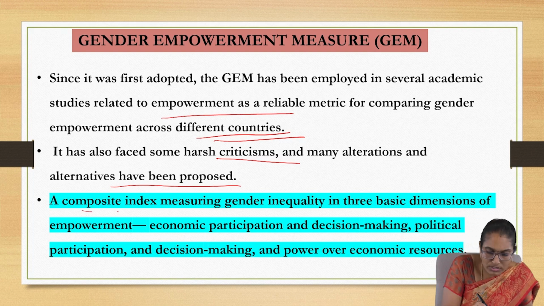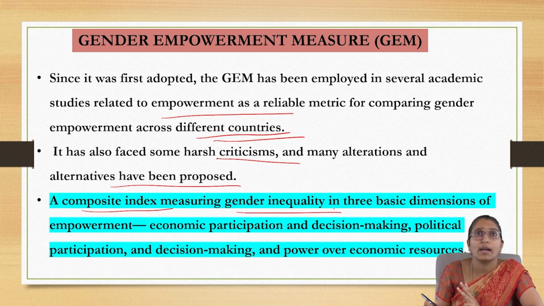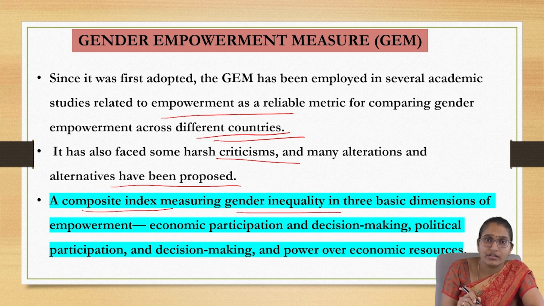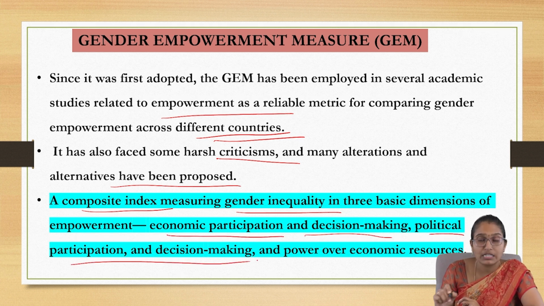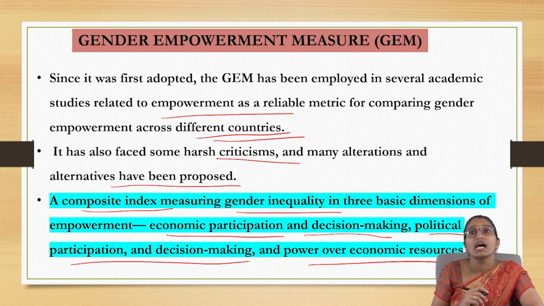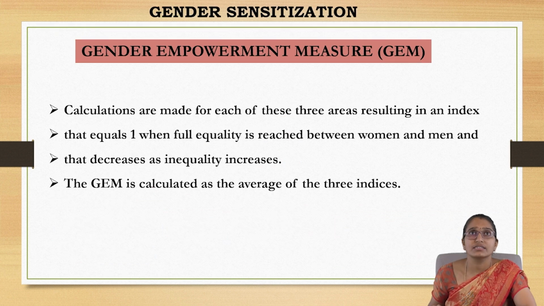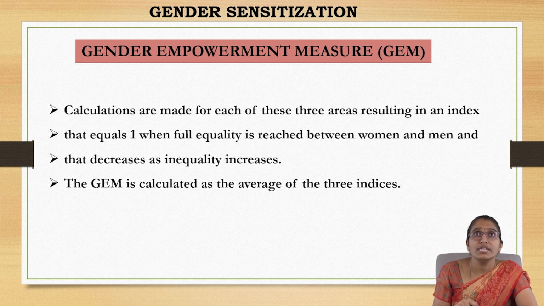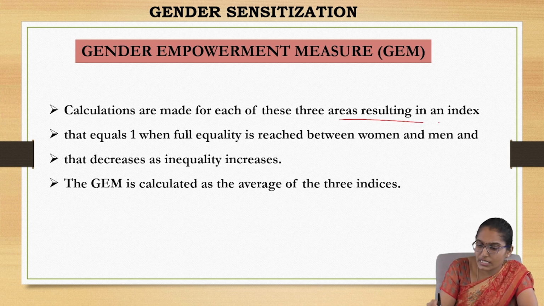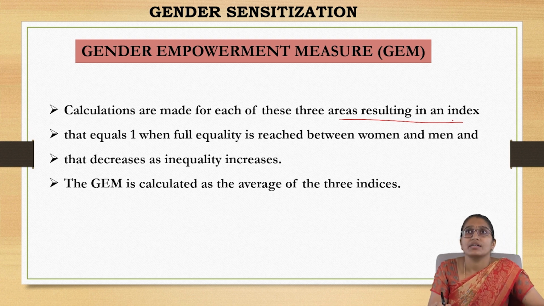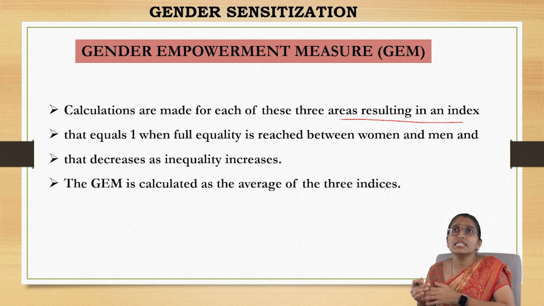So overall, what is this GEM? It is a composite index measuring gender inequality in three basic dimensions: economic participation and decision making, political participation and decision making, and power over the economic resources. So based on three dimensions of empowerment, this GEM is measured. How do they calculate? These calculations are made for each of the three areas as we discussed, and they give the resulting index.